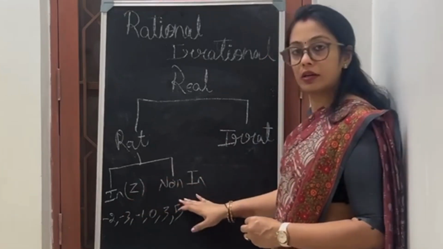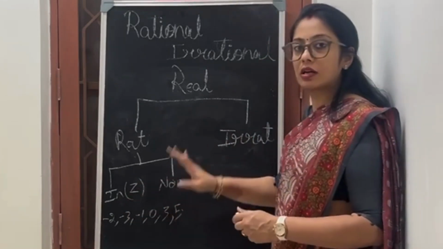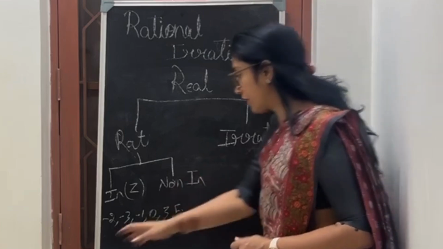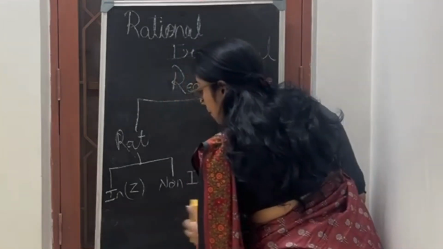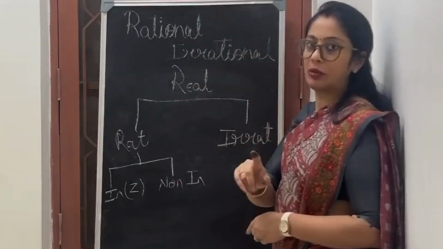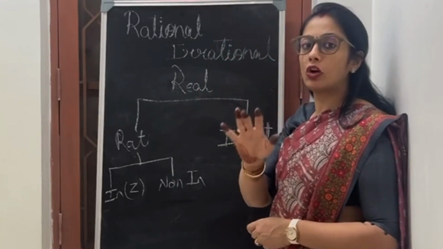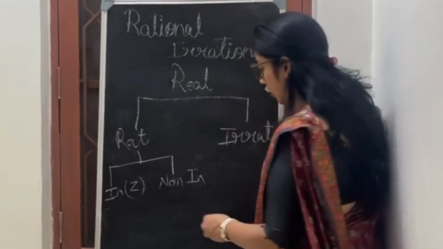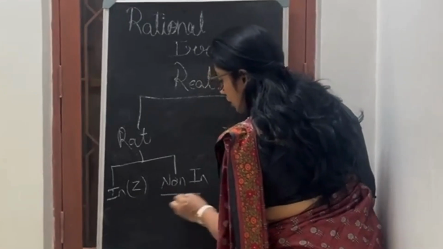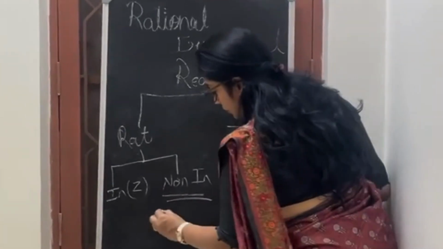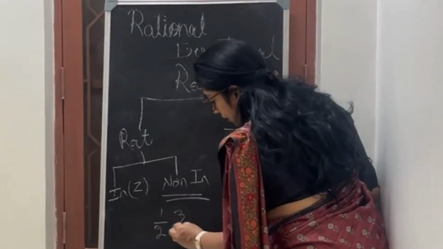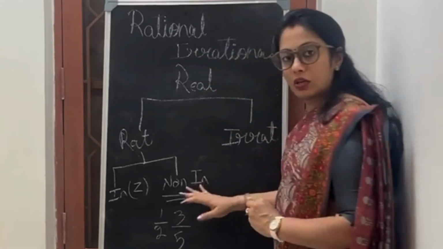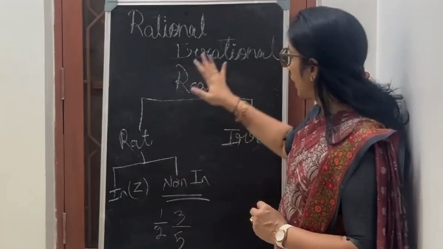Okay, what are non-integers? All the fractions are called non-integers. But one condition has to be applied: the denominator cannot be 0. So I can say 1/2, 3/5. All these are non-integers.